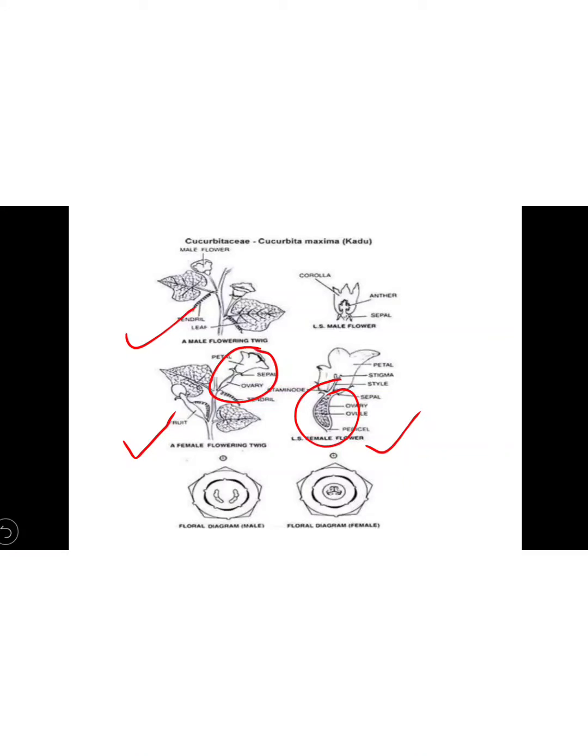This is the structure diagram of the male, and this one is the female. In the male only the anthers are present, the gynoecium is not present. In the female the anthers are absent and only the tricarpellary ovary is present. In both structures the calyx and corolla have valvate aestivation, and this is the sign of gamosepalous. Gamosepalous means they are fused together.